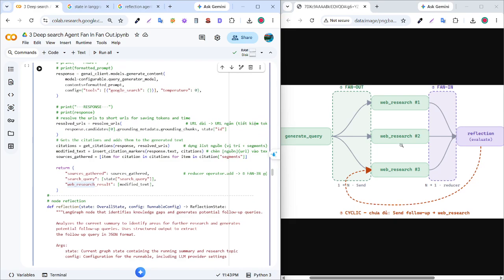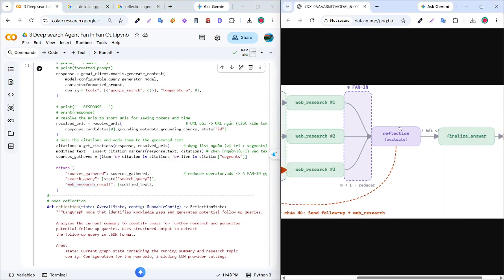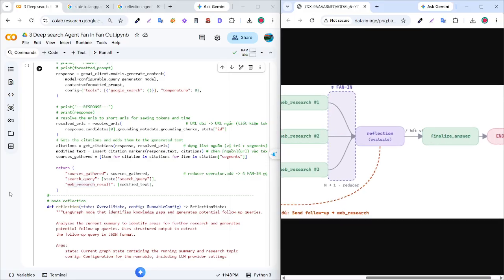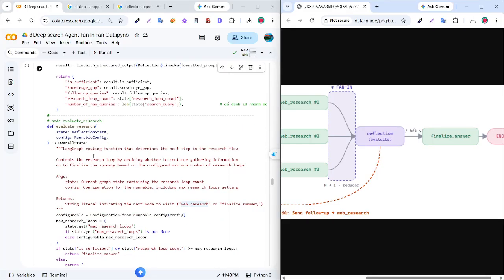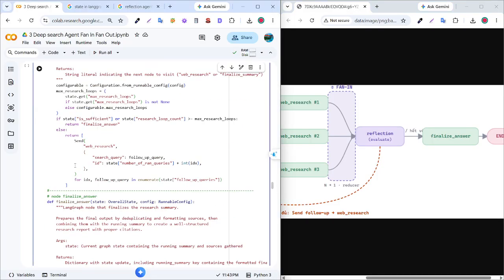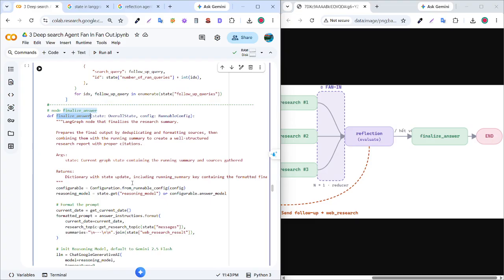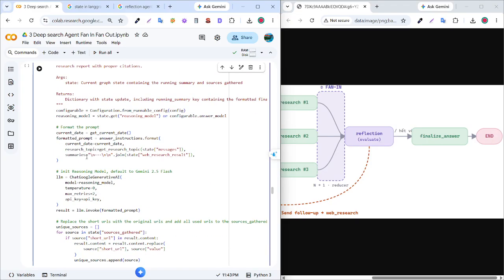And the reflection node, you can see here, outputs for the AI agent. And the final is the finalize answer node. I code the logic to format the prompt to respond.